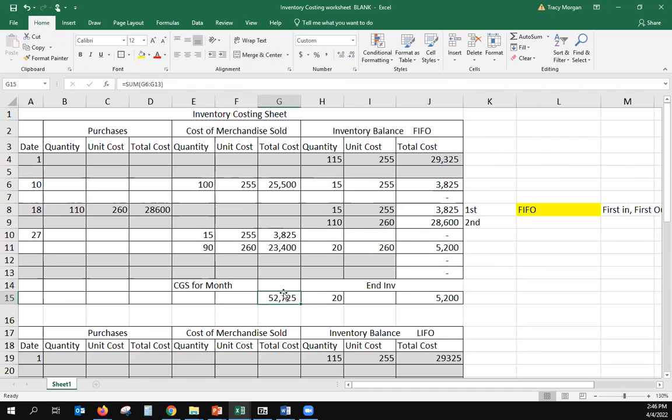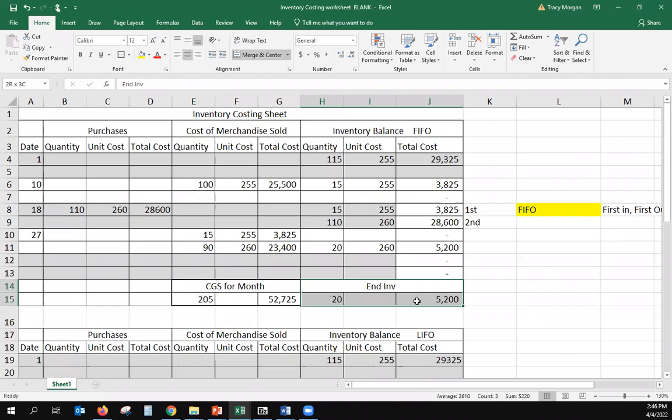Merchandise sold for the month is $52,725, and the items that we sold, let's see if it'll let me sum this up here, 205 units. Okay, this I'm going to box in, and this I'll box in so we can compare this.